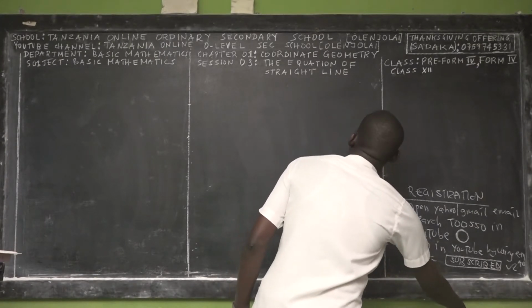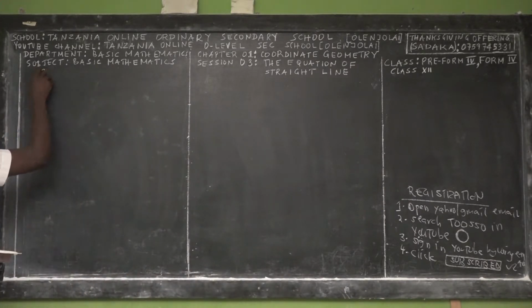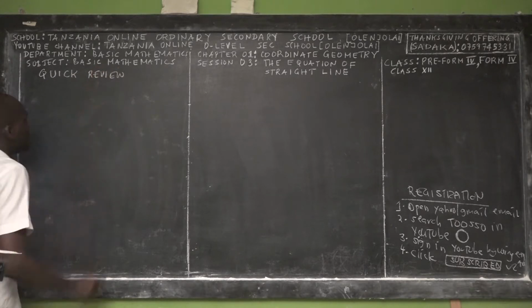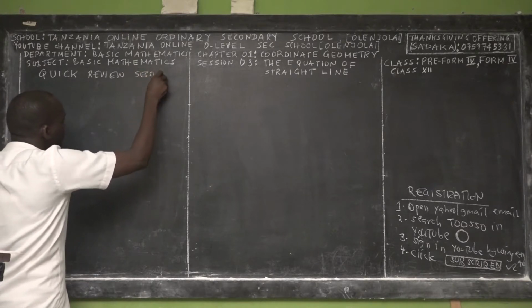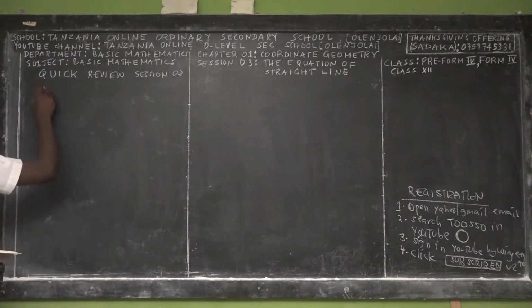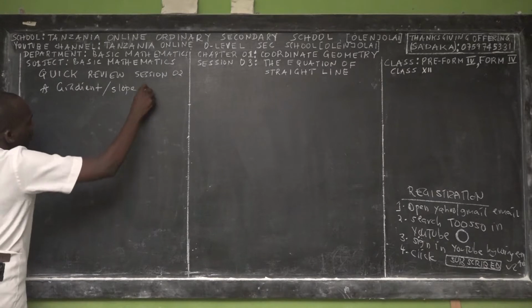Okay. So in today's session, let me do a quick review, just spending 2 minutes. This quick review is a technique, one of Olenjolain's teaching aids. A quick review of session 2, the previous session, which is consecutive with this one. In session 2, we basically taught the concepts we introduced to you during Form 1: how you can find the gradient or slope of the line.